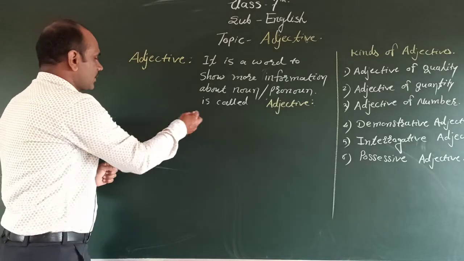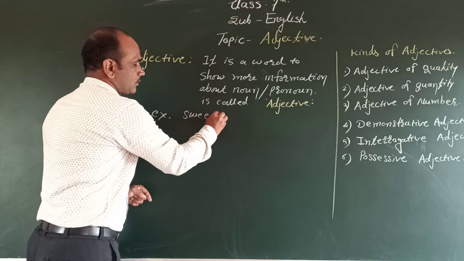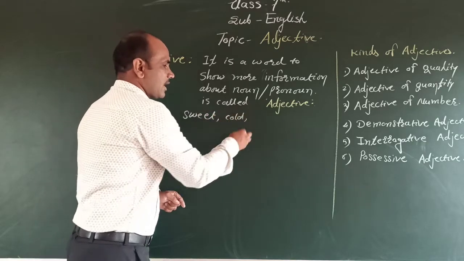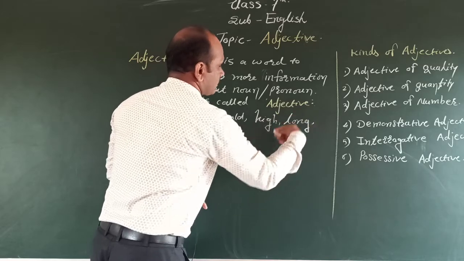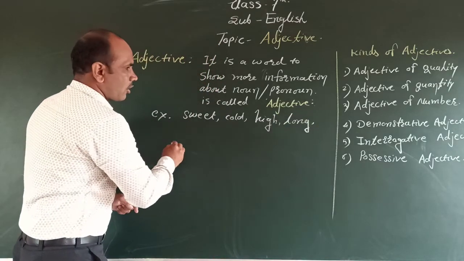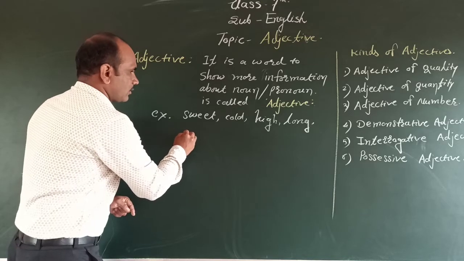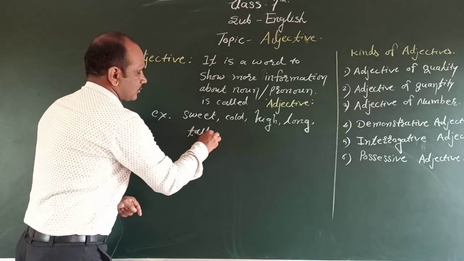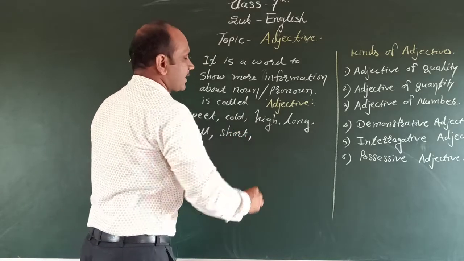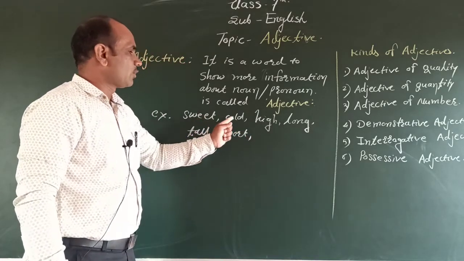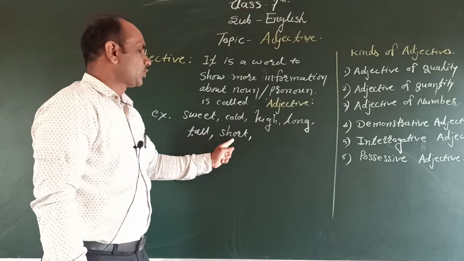Here we discuss some examples: sweet, cold, high, long, tall, short.